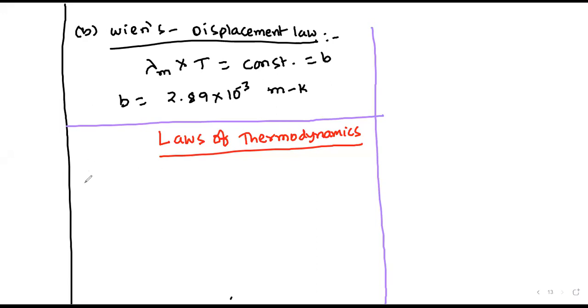See, next it is the laws of thermodynamics. First, initially, we are having the zeroth law.